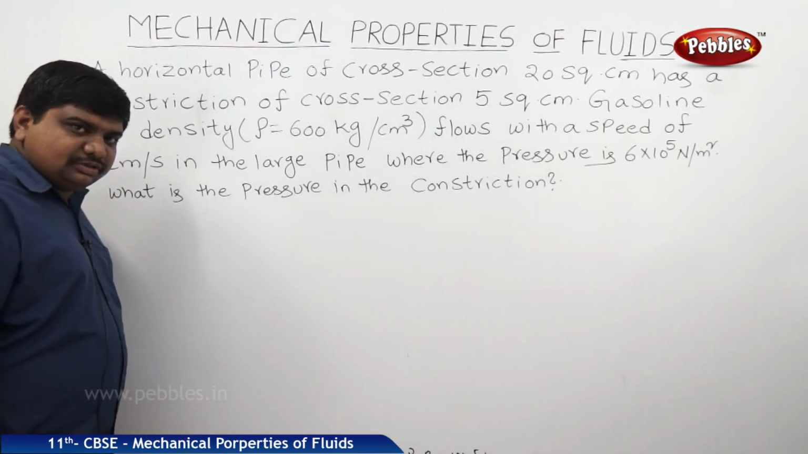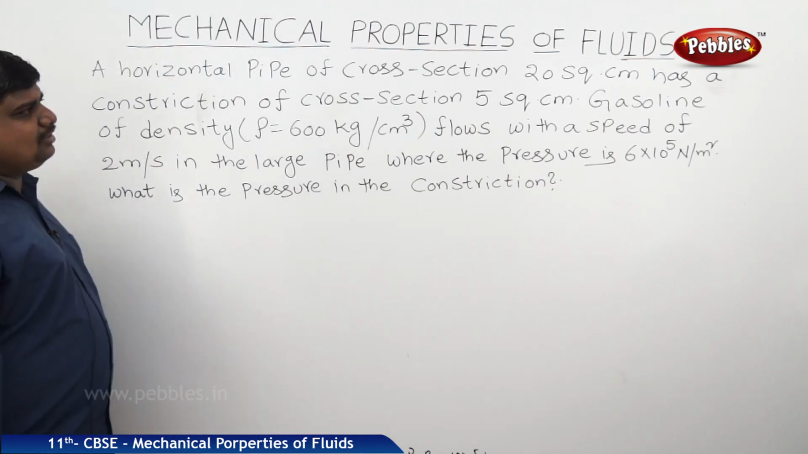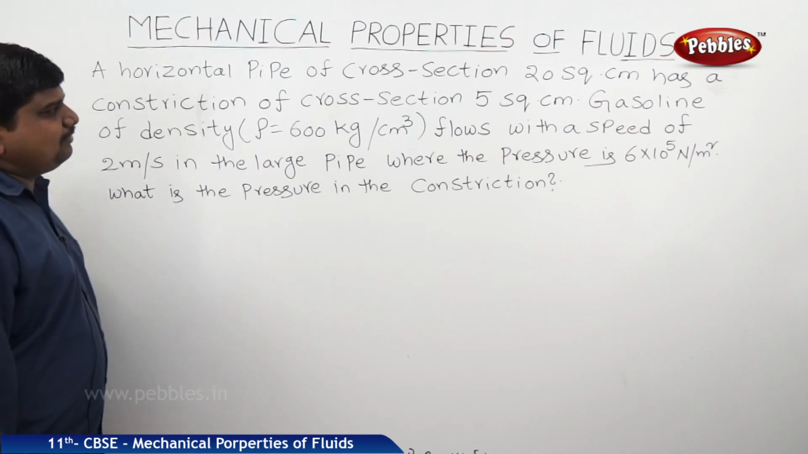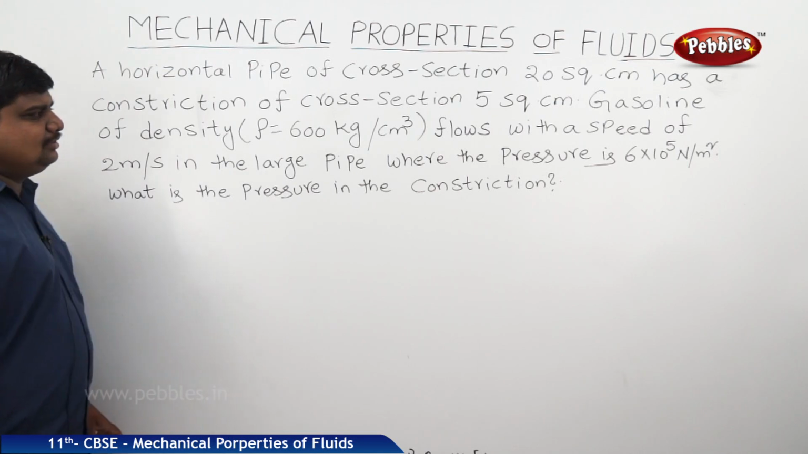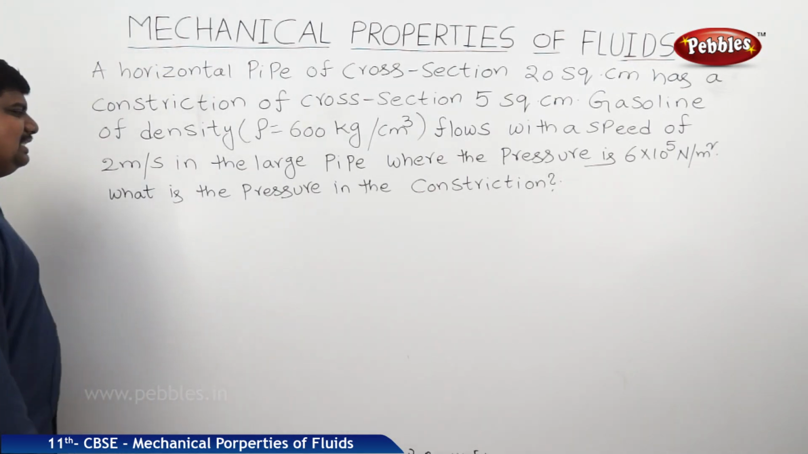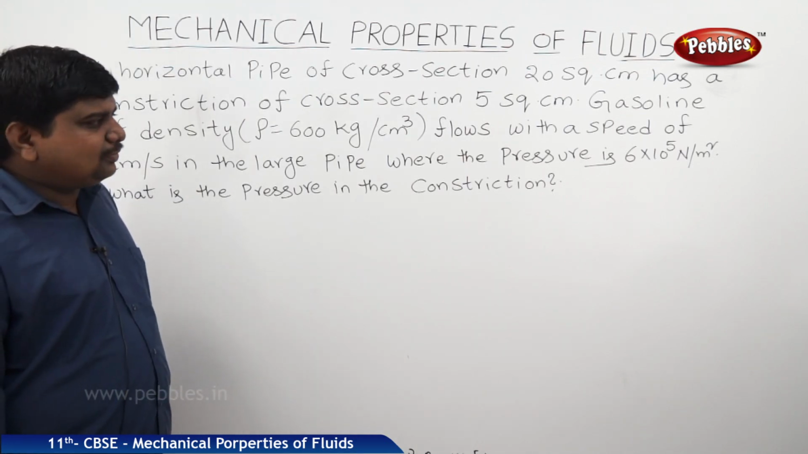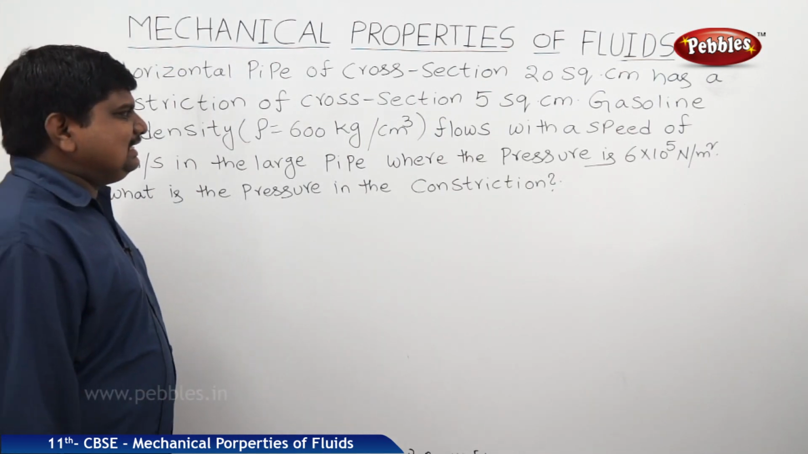This is the problem which is based on the concepts of Bernoulli's principle. A horizontal pipe of cross section 20 square centimeter has a constriction of cross section 5 square centimeter. Gasoline of density rho equal to 600 kg per cubic meter flows with a speed of 2 meters per second in the large pipe where the pressure is 6 × 10^5 Newton per meter square. What is the pressure in the constriction?